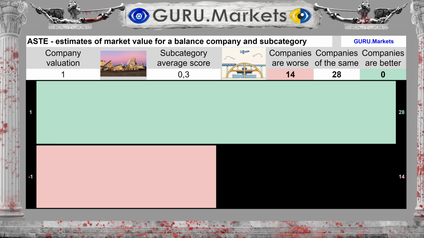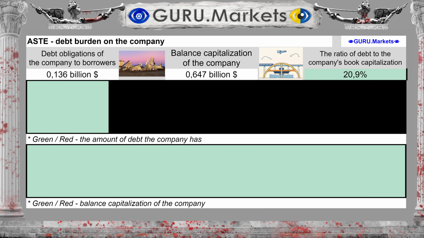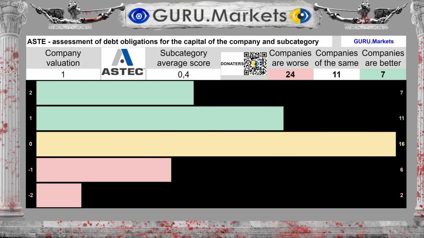Assessment of the company's share of market and book value in the subcategory. Good, 1 point. The analyzed company's debts amount to $0.136 billion. Debt-to-book capitalization is 20.9% of capital. Score based on the level of the company's debt obligations. Good, 1 point.